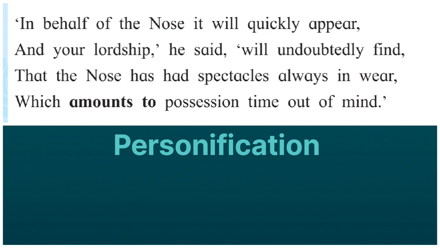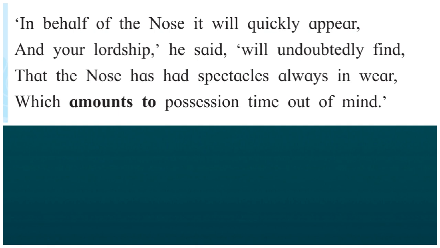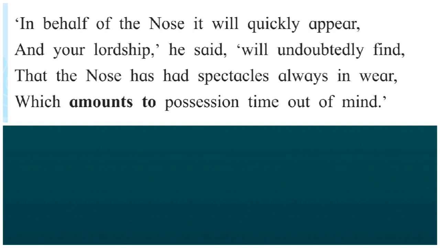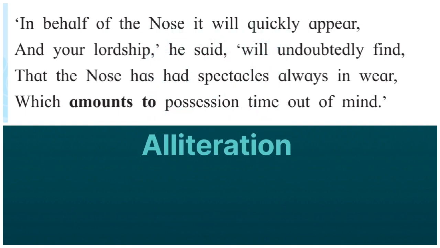Next poetic line. "That the nose has had spectacles always in wear." The figure of speech is alliteration, as the sound of the letter H has been repeated twice in the words "has" and "had" for the poetic effect. Next poetic line. "Which amounts to possession time out of mind." The figure of speech is alliteration. The sound of the letter T has been repeated twice for the poetic effect. That's why it is alliteration.